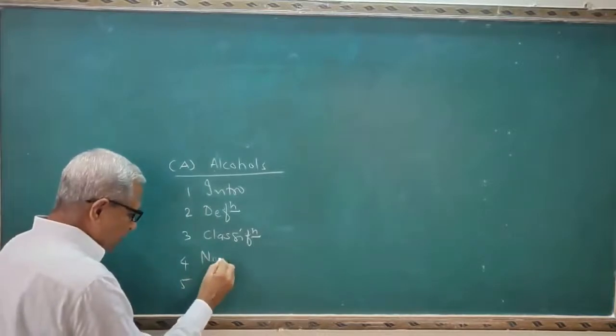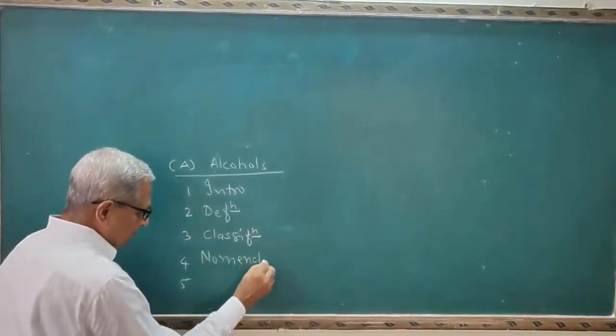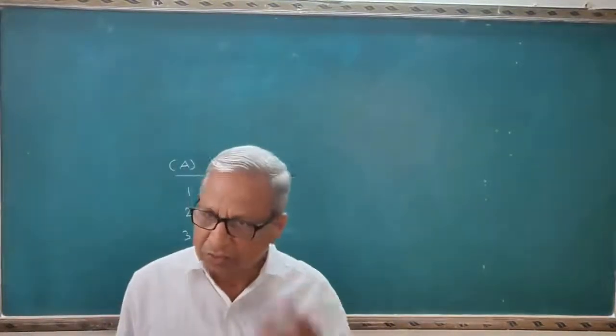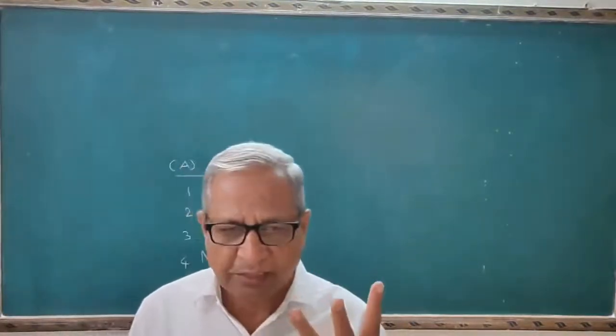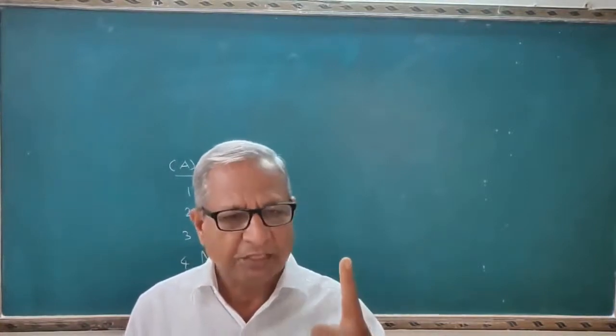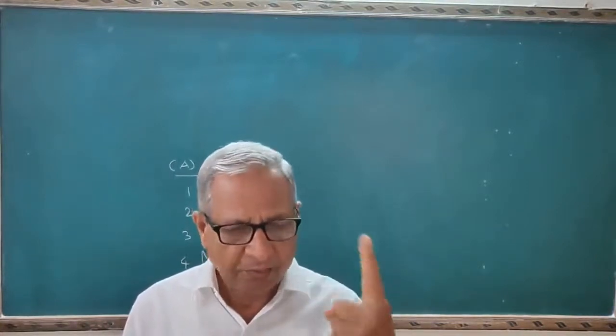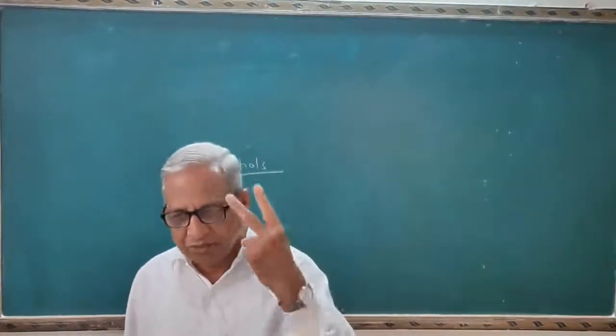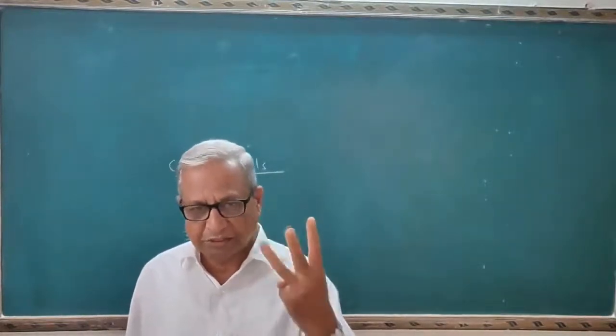Fourth point is nomenclature. In nomenclature, you have to learn the three methods of the nomenclature: common name, IUPAC name, and third one is a carbinol system.